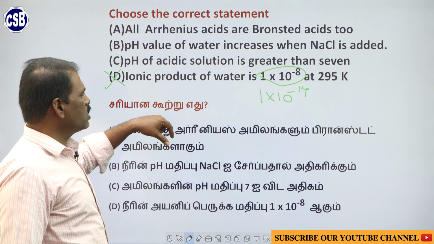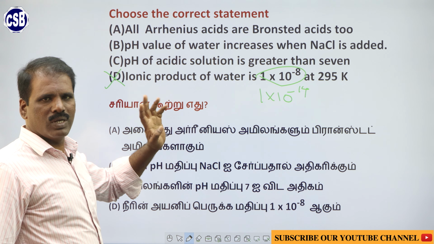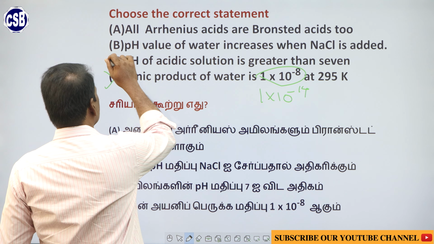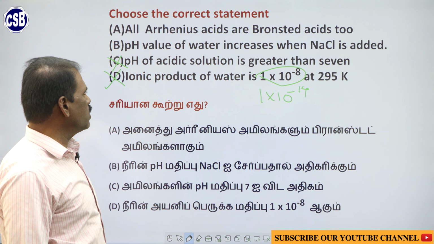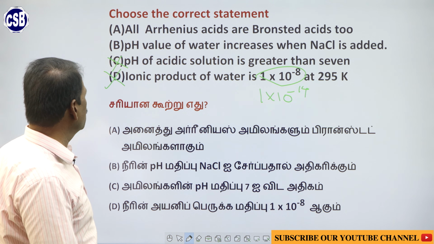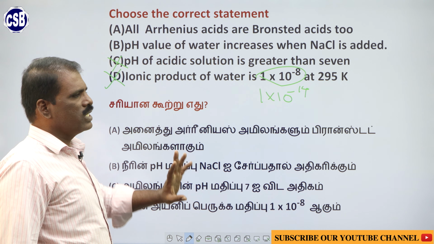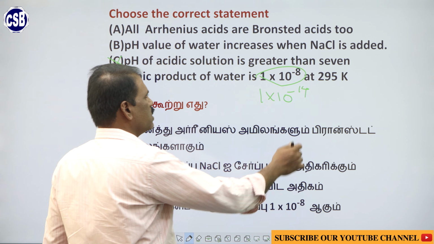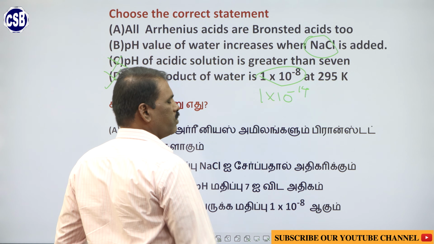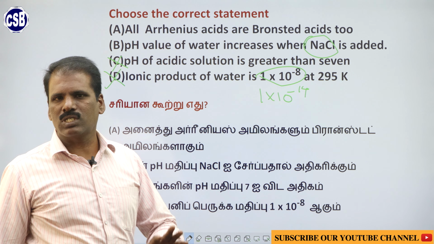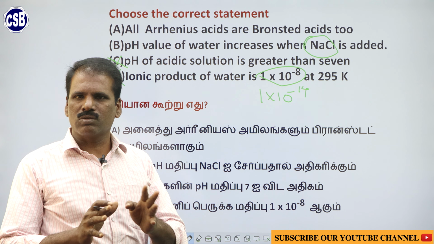The pH of an acidic solution is greater than 7. No, it should be less than 7. So this is not the answer choice. The pH value of water increases when NaCl is added. Here NaCl is a salt, the pH value of this salt solution is 7, and the pH of water is also 7.